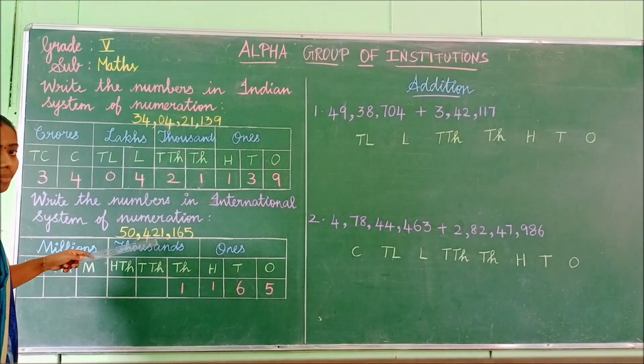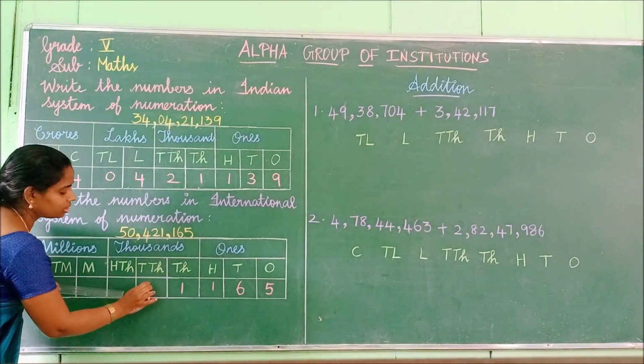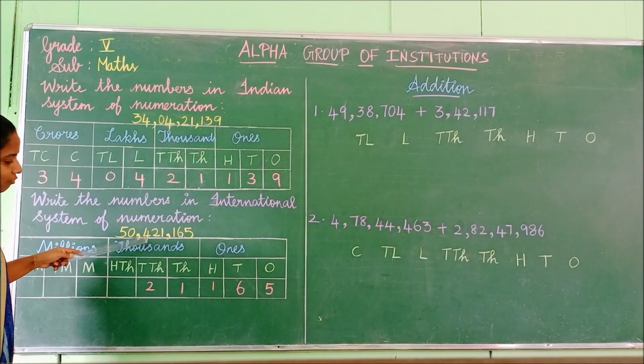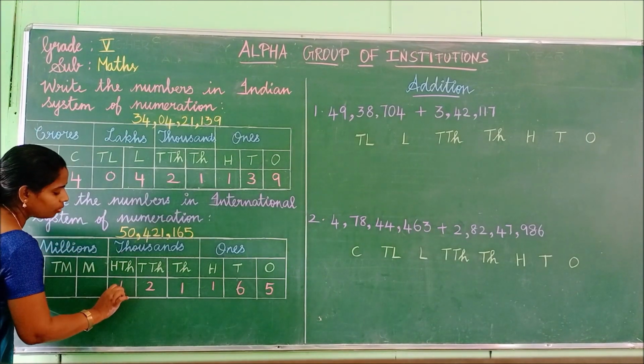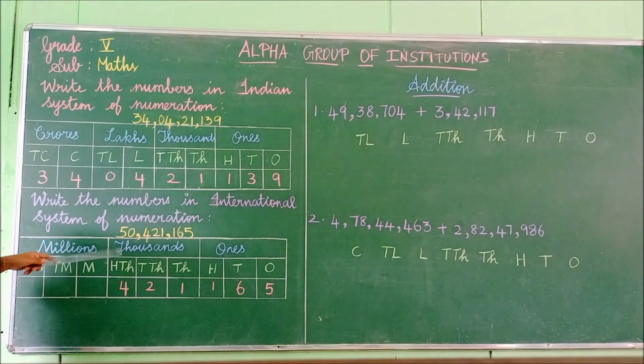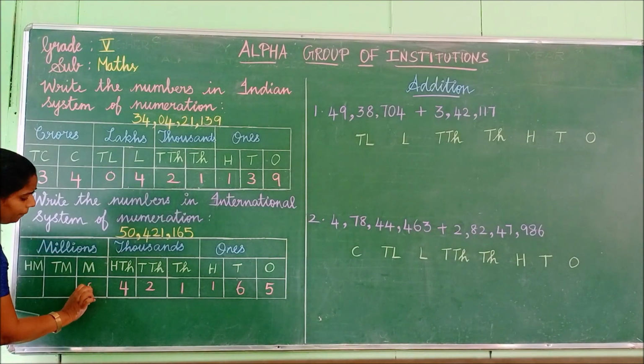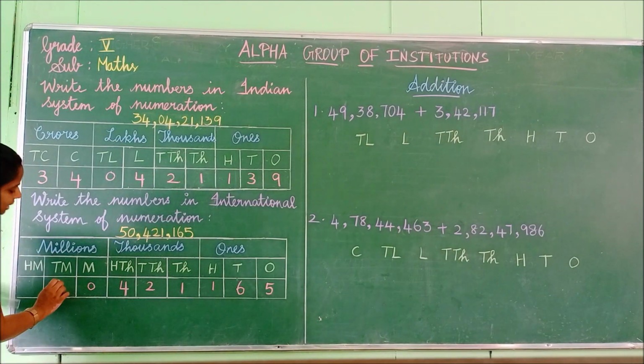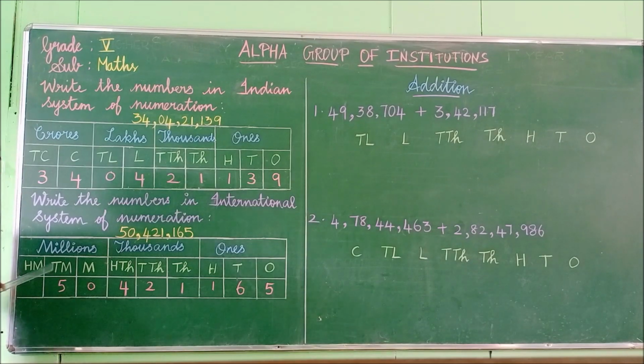And then what is the number given here? 2. Okay, we have to move this 2 to the 10,000. Okay, and then what is the number here? 4. We have to move this 4 to the 100,000. Okay, 4. And then see, what is the number? 0. We have completed the 1,000, isn't it? To move to the millions, we have to place this number 0 to millions place, and then we have to move this number 5 to the 10 million. Okay, that's why we don't have any number after this. Okay, we have to leave this.